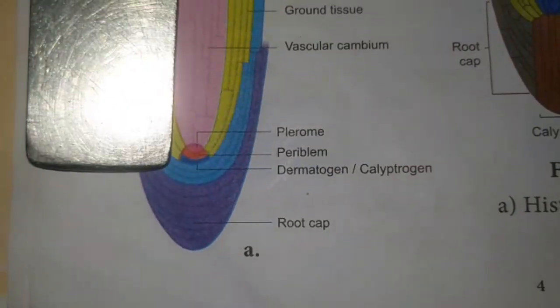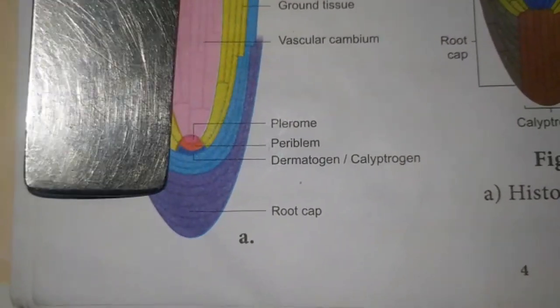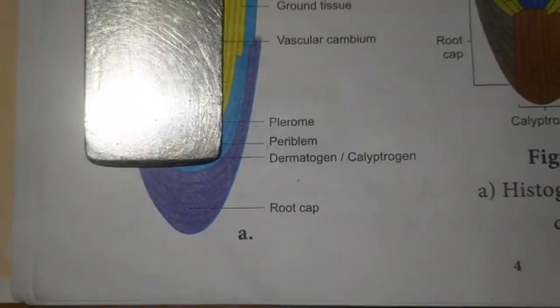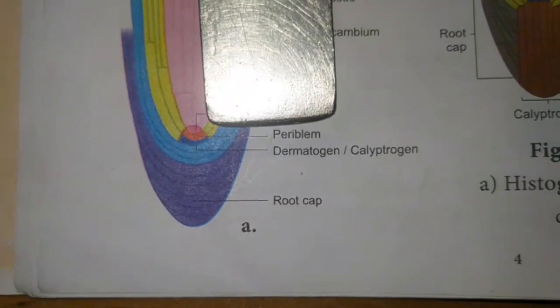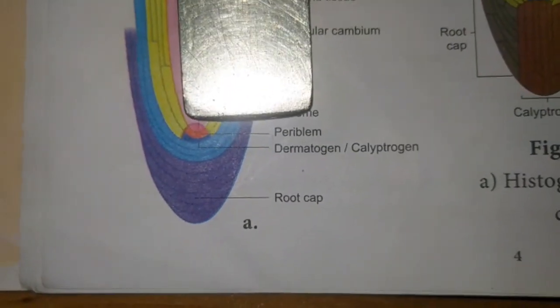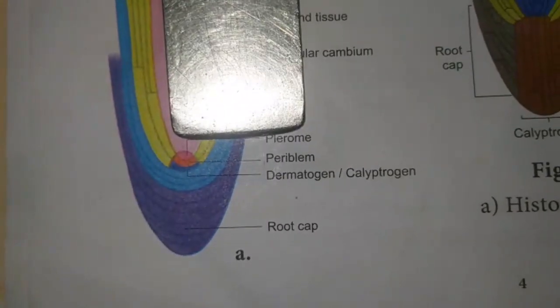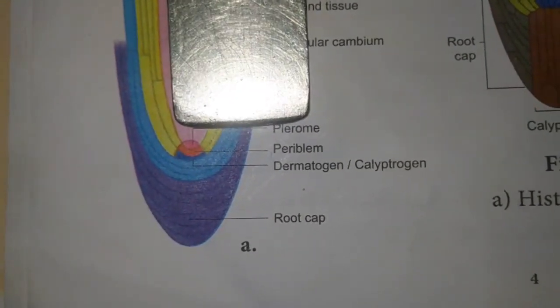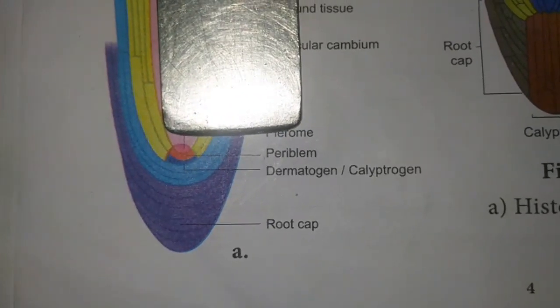The root cap is formed from the calyptra. So according to the histogen theory, the root is made up of four layers. One is the dermatogen, which makes the epidermis of the root. The second layer is the periblem, the middle layer, which forms the cortex of the root.